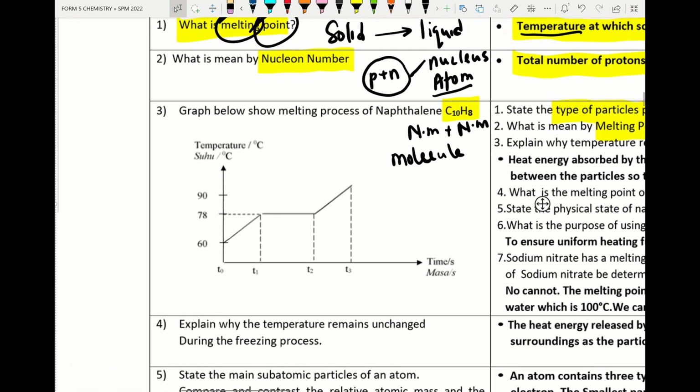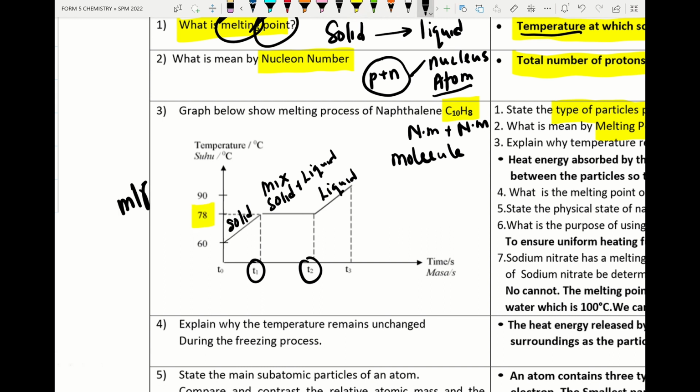So please check the heating graph given in the question. From this graph, the particle from T0 to T1 exists as solid, and from T2 until T3 exists as liquid. From T1 until T2, the particle exists as a mixture of solid plus liquid, and the melting point of this naphthalene is 78 degrees Celsius. So the melting point will be 78 degrees Celsius.